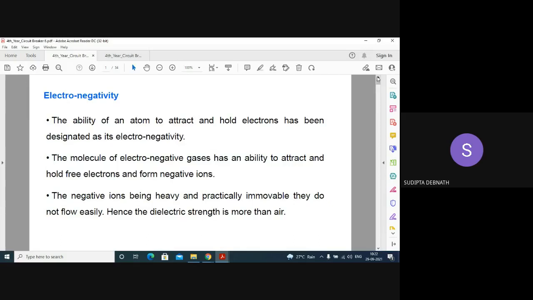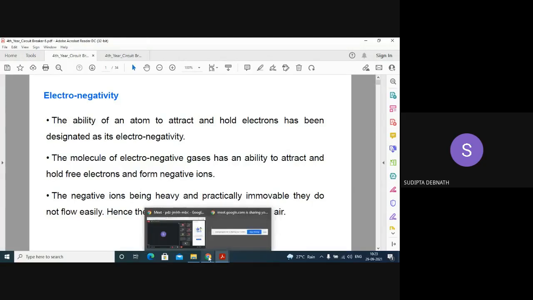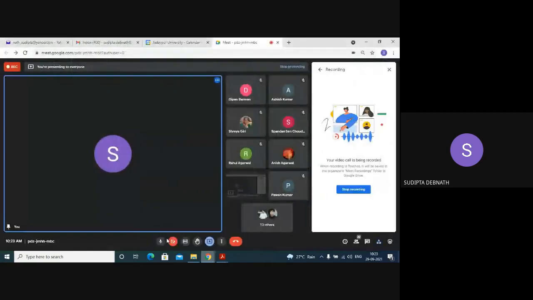Okay, so you can prepare the short note on that grounding transformer from any book, because it is also related to the protection of the equipments. Okay, so this is all about the circuit breakers.